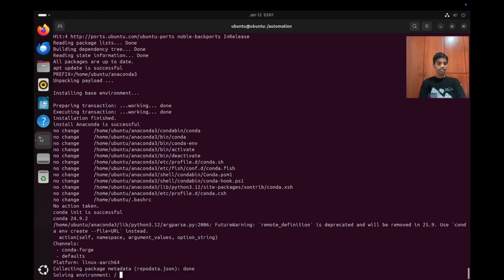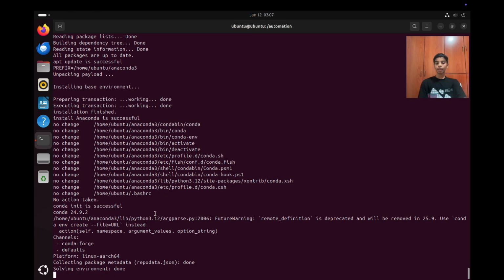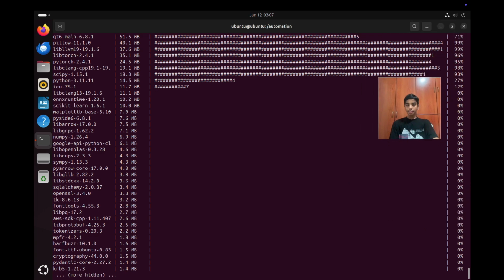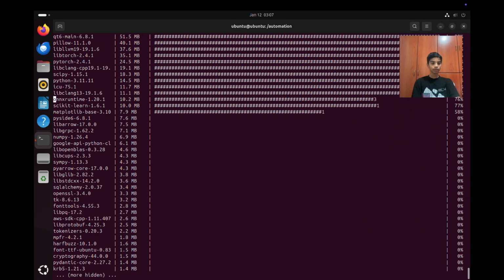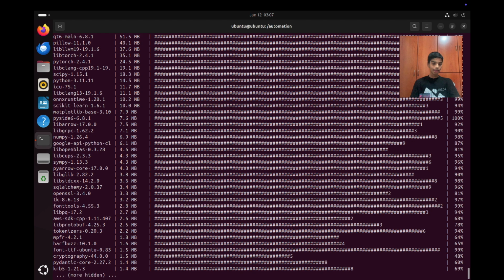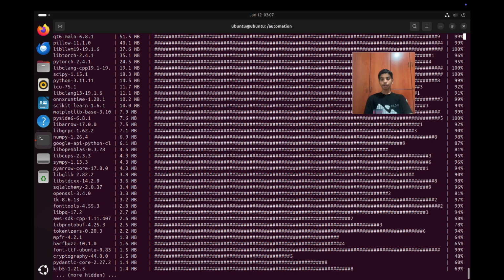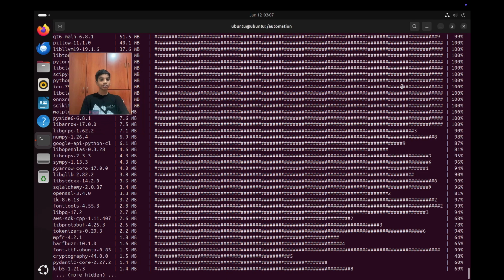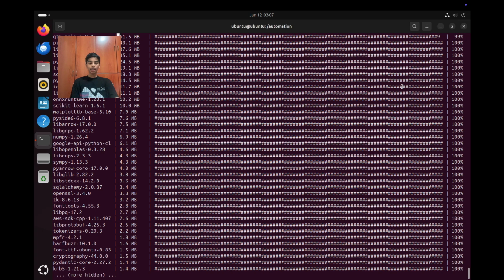Now over here it's creating the environment called production. That's why it deleted the old one in the first place automatically, because if you have an environment called production, then we cannot create the same environment using the same name. Now if you look over here, it is installing some libraries such as PyTorch, Python, which is 3.11.11, and also some more which are hidden. This may take some time for you, but it will take a little less time for me because I've run this previously, so it's probably in my cache, but it's still a very slow process.